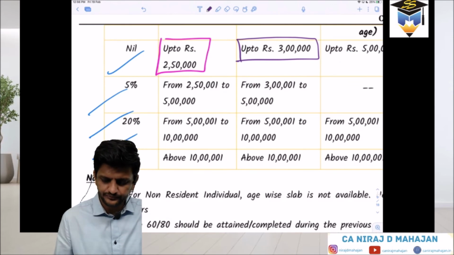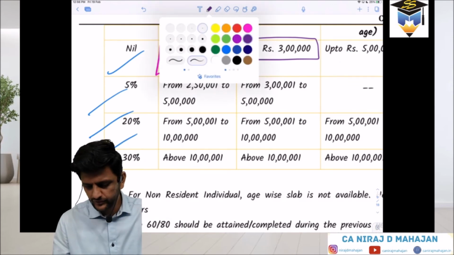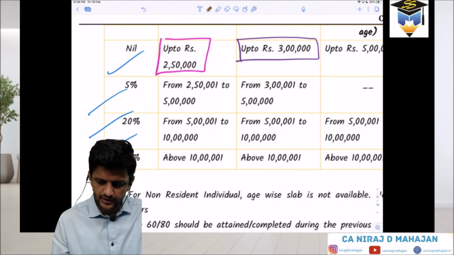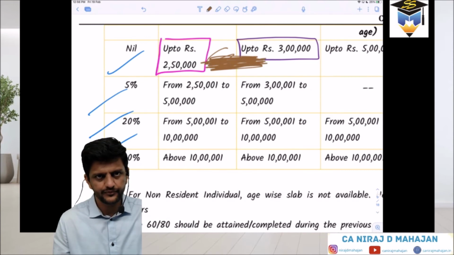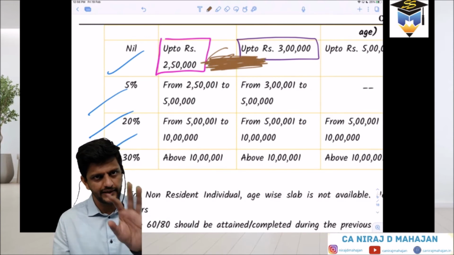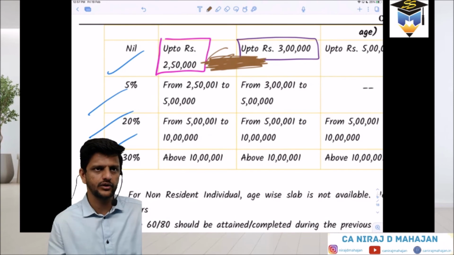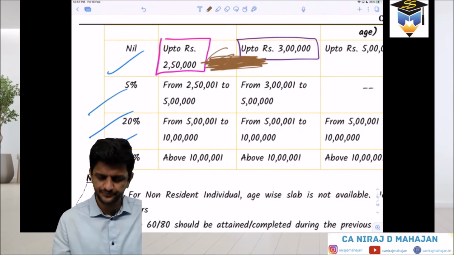Wait, this is a little bit tricky for you. I don't expect answers. Both these columns are income, not tax amount. This is income, and that income will be taxed at the percentage rate given in the first column. Clear till here?